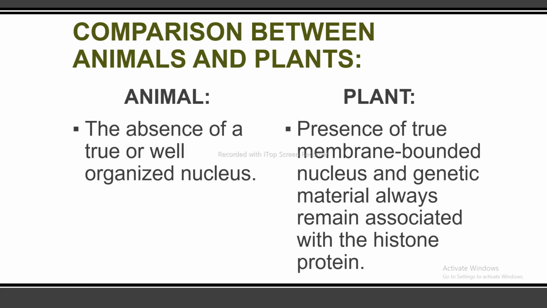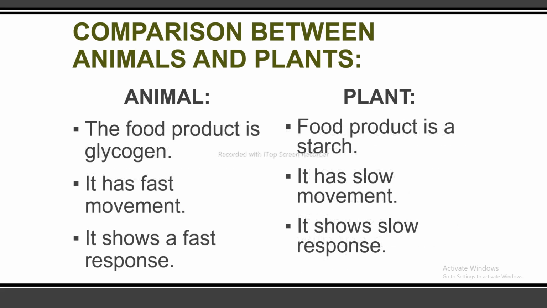So, this is a simple comparison between the animals and plants. I will discuss it one by one. First, I will discuss animal and then I will discuss plant. Animal, the absence of a true or well organized nucleus. Plant, presence of true membrane bounded nucleus and genetic material always remains associated with the histone protein. Animal, the food product is glycogen. Plant, food product is starch. Animal, it has fast movement. Plant, it has slow movement.